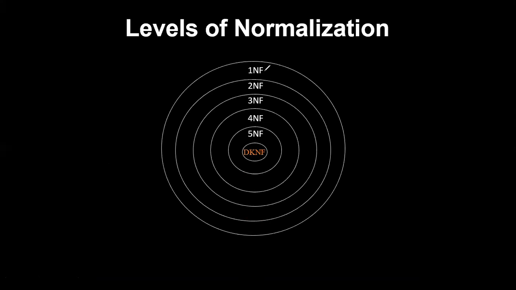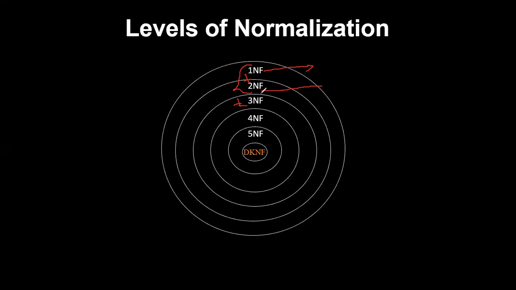Whenever I say first normal form, it will have certain conditions. Whenever I say second normal form, you should follow the first normal form plus the conditions of second normal form. Got it? Whenever I say third normal form, you should follow first normal form, second normal form, plus the rules of third normal form. So these are subsets of each other. If you want to enter third normal form, you should have satisfied the rules of first and second normal form. Then only can you enter the third normal form. Got it? This is all about the levels of normalization, guys.